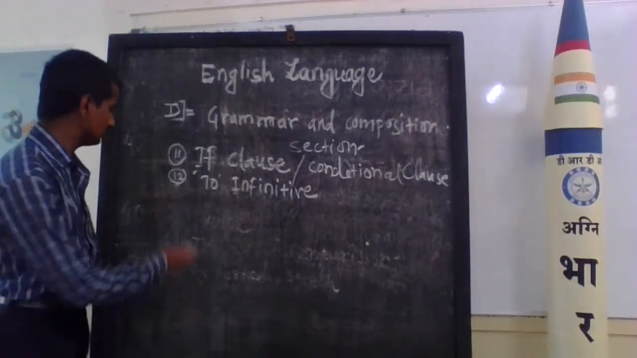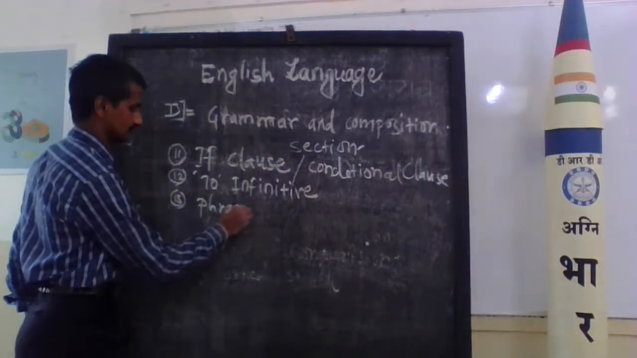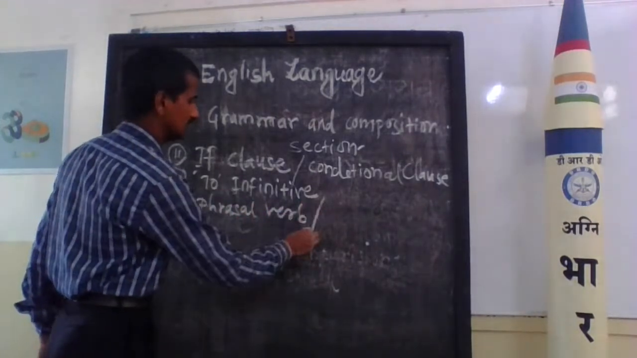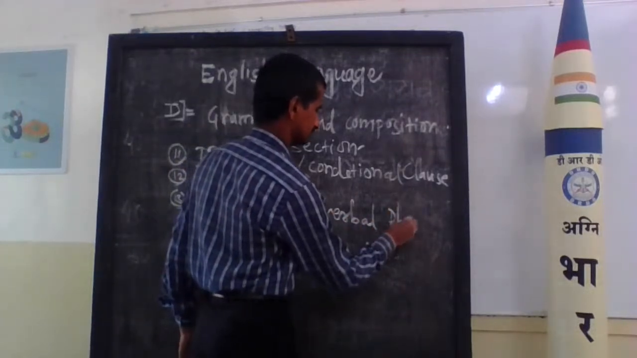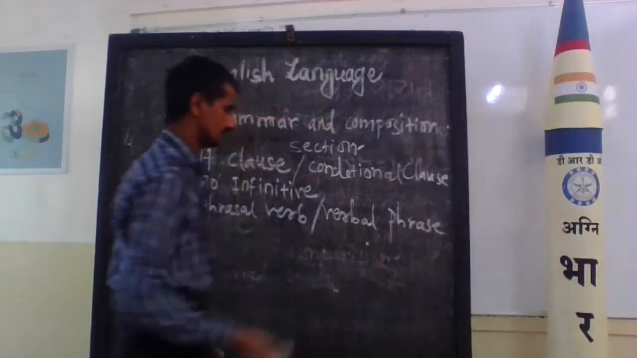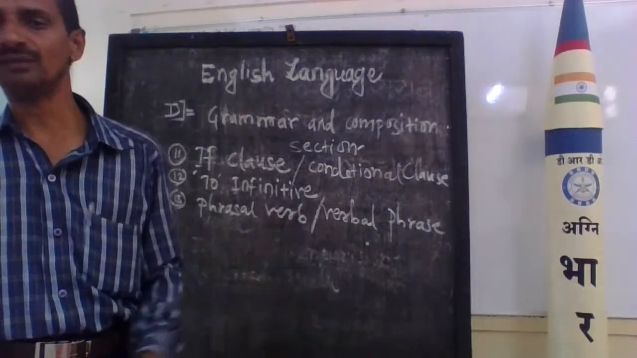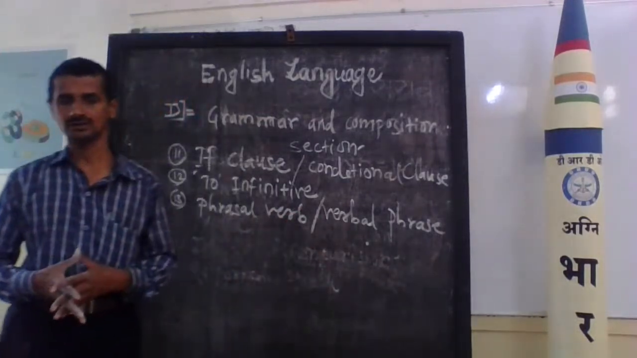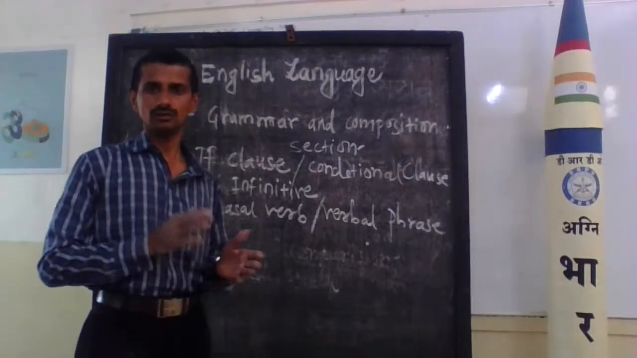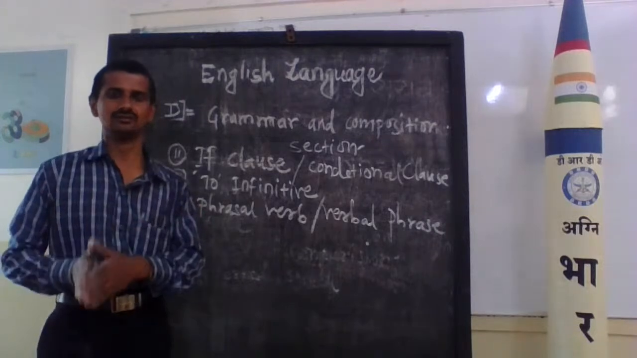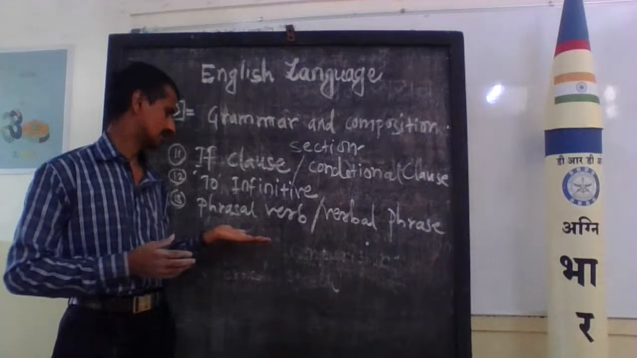Next one is the phrasal verb. Yes, number 13 is the phrasal verb. It is known as a verbal phrase. It is known as phrasal verb or verbal phrase. Already we know how we form the phrasal verb, how we create the phrasal verb. Yes, verb plus preposition or verb plus adverb. That is the verbal phrase or phrasal verb.